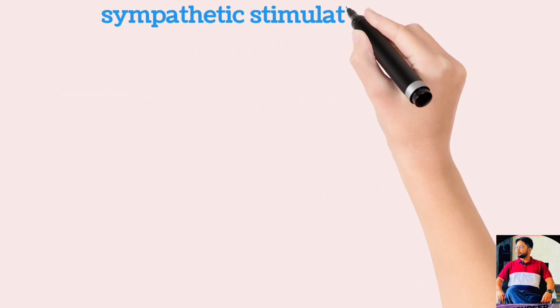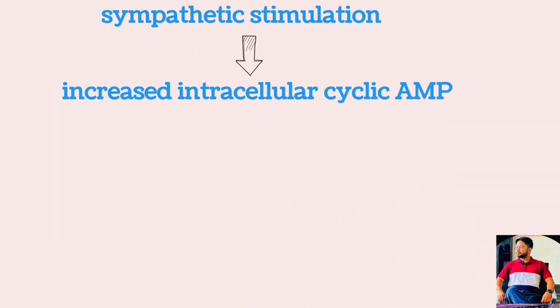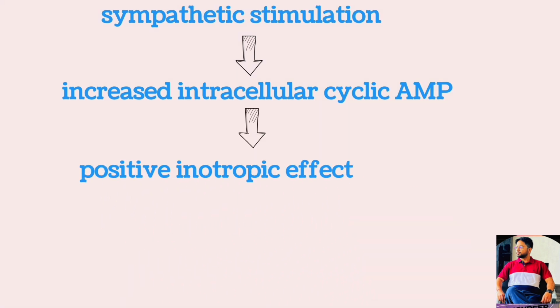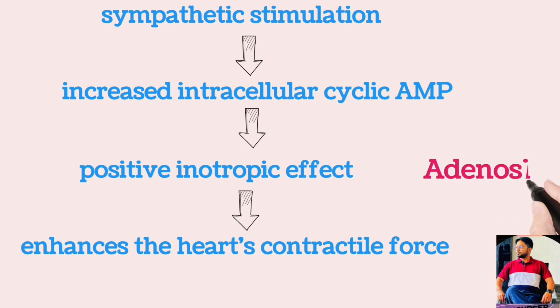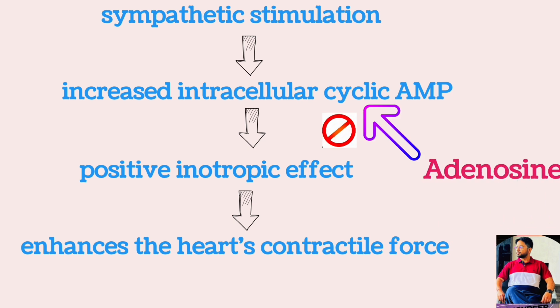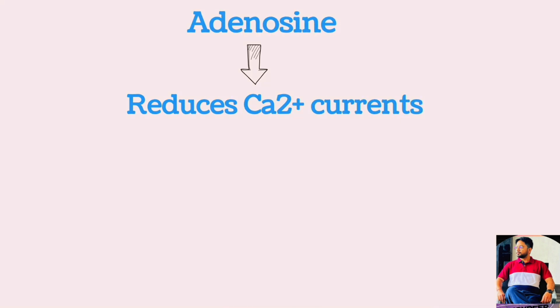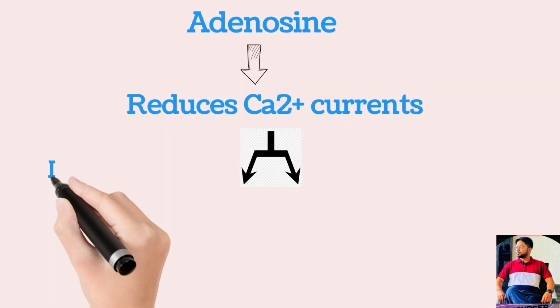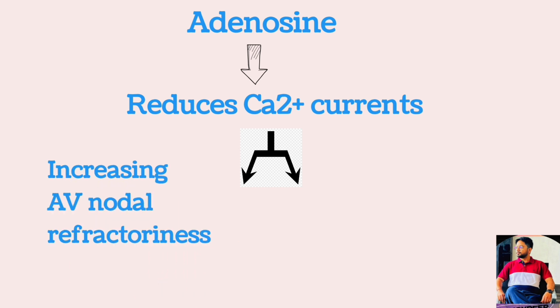During sympathetic stimulation, there is increased intracellular cyclic AMP formation. Increased level of intracellular cyclic AMP increases the contractility of the heart. Adenosine also inhibits the electrophysiological effect of increased intracellular cyclic AMP. Adenosine also reduces calcium current. This leads to increased AV nodal refractoriness, and it also inhibits delayed afterdepolarization elicited by sympathetic stimulation.